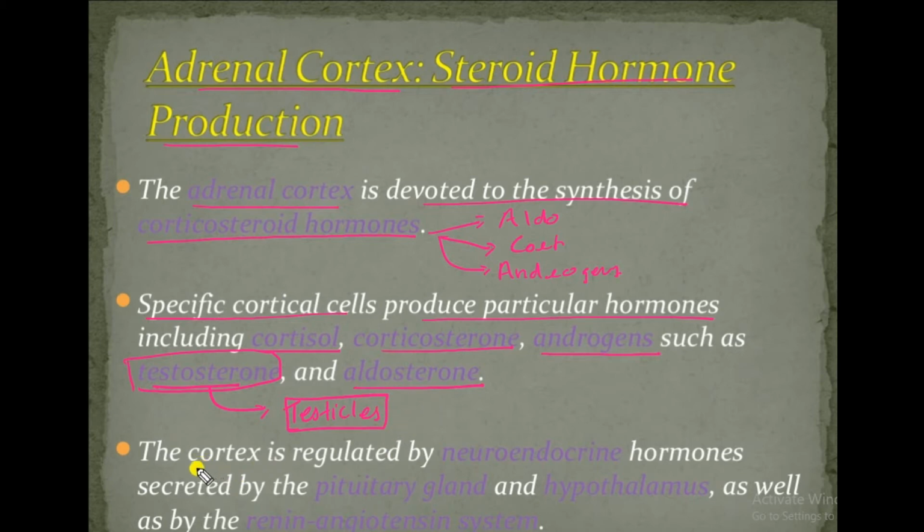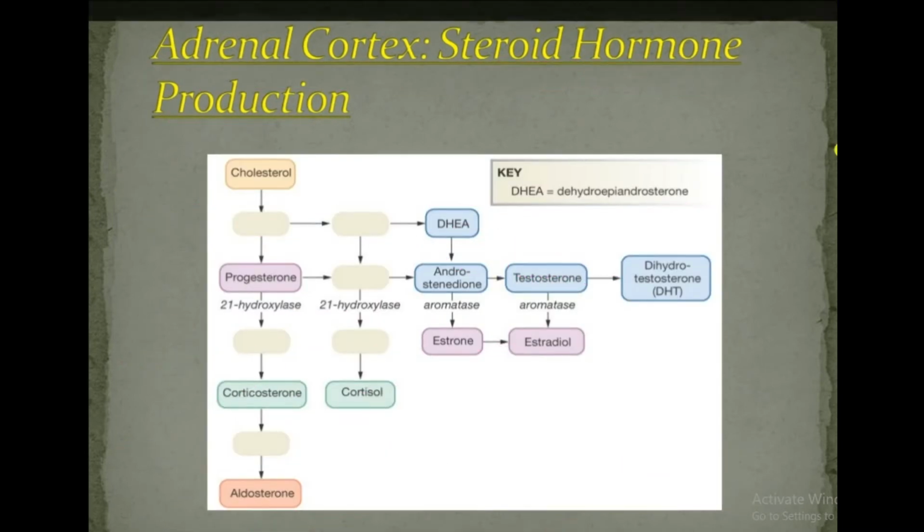The cortex is regulated by neuroendocrine hormones secreted by the pituitary gland and hypothalamus, as well as by the renin-angiotensin system.